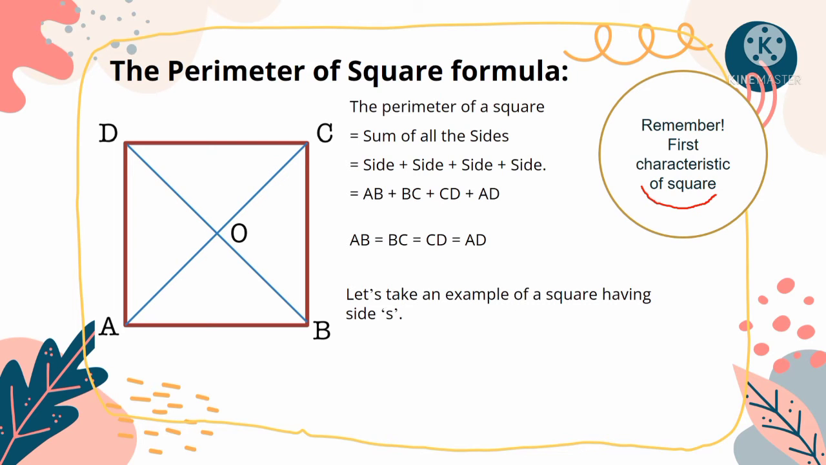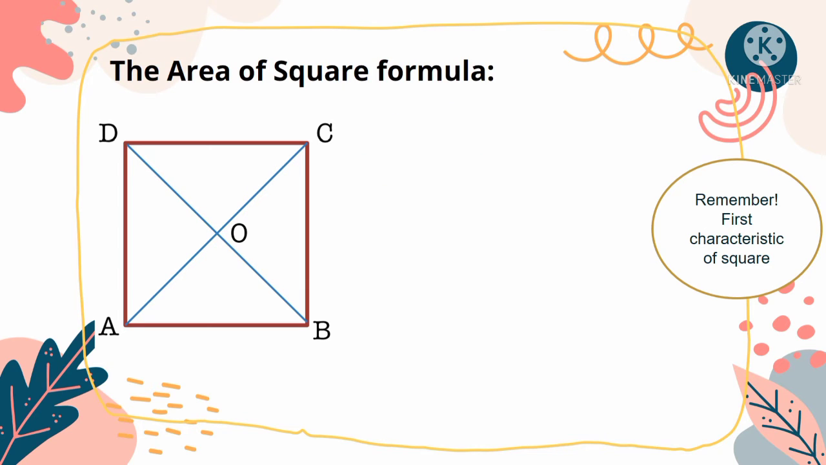Let's take an example of a square having side S. So, AB equals BC equals CD equals AD equals S. From there, we can assume the perimeter of square formula equals S plus S plus S plus S equals 4 times S. The area of square formula.